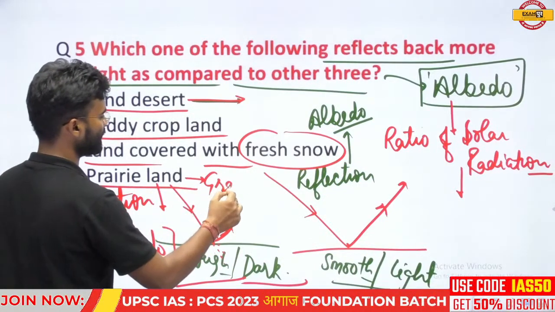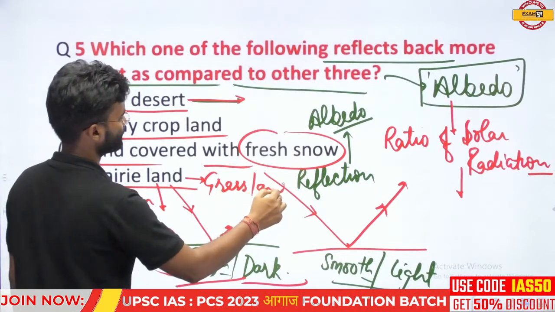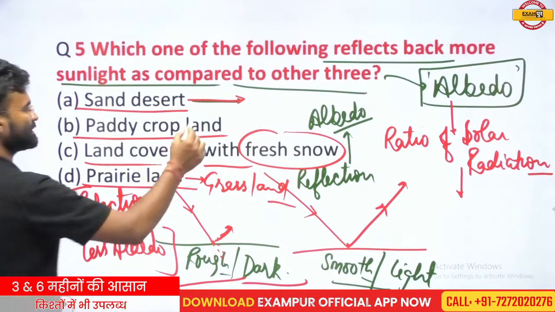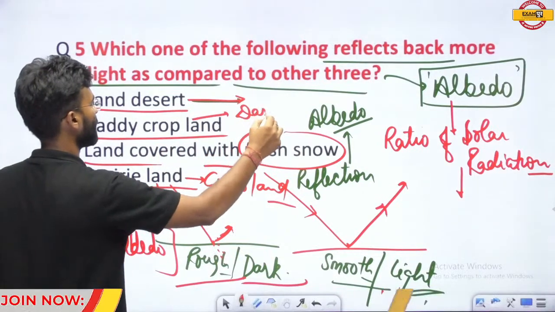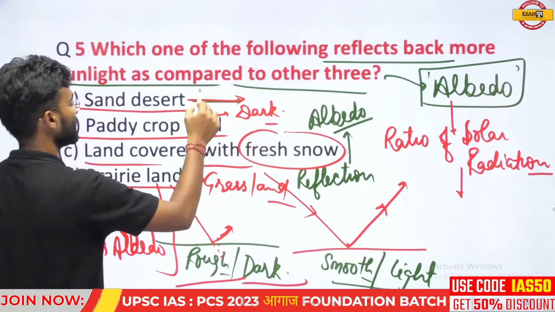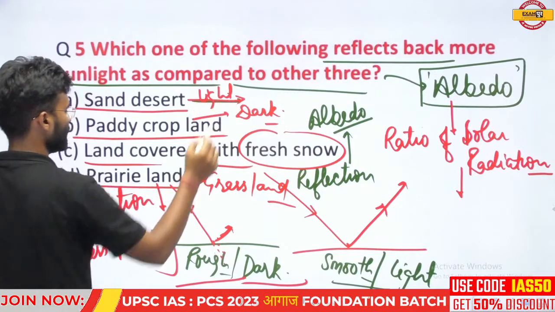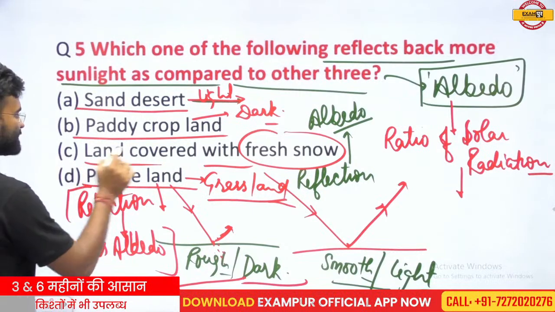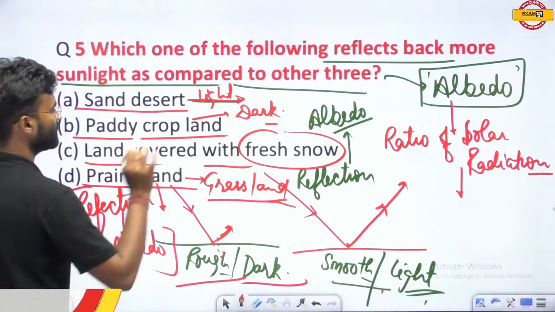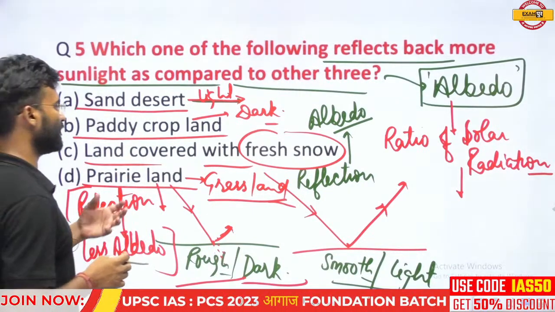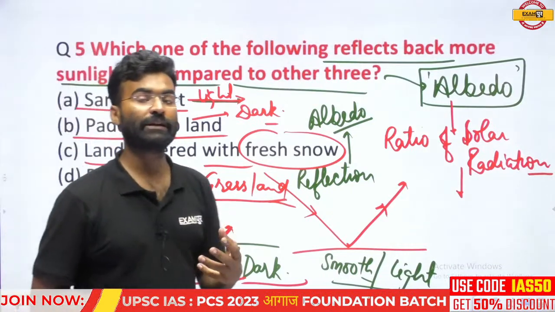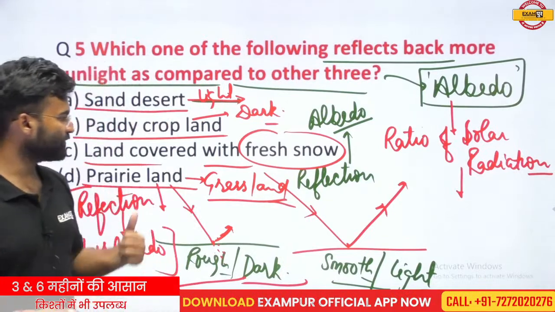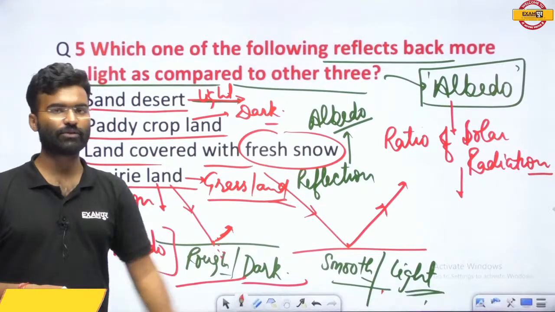And the prairie land, prairie is a grassland. So the grassland, find out, this is the dark surface, this is the light surface, this is the grassland region. If we remove this option and add some other option, then this question will be a tough question. Due to the presence of this option, this question is a very easy question.